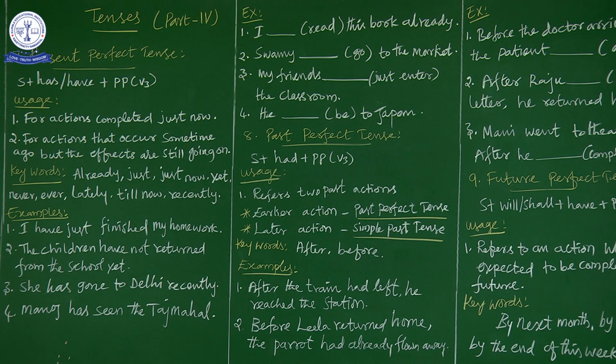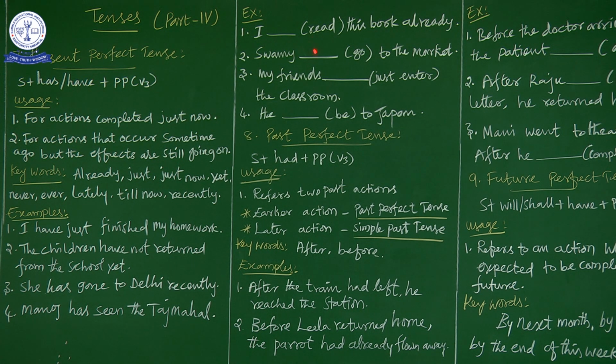Now let us move on to the exercise. Okay, I dash read this book already. Now what is the keyword here? Already is the keyword. So I have read this book already. Okay, that's how we have to write. So now here, subject has or have plus past participle. Now we have to go for have. Okay, subject is I, have. For I we have to choose have.